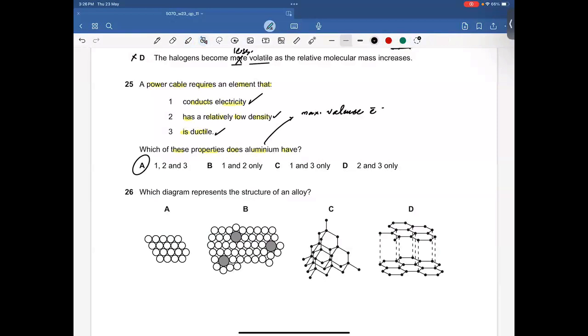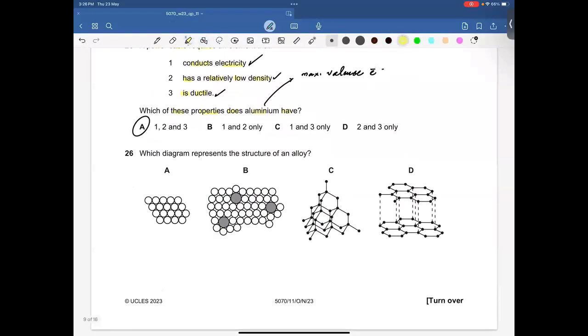All right, next is 26. Which diagram represents the structure of an alloy? An alloy is a mixture of a metal with other metals or non-metals like carbon. So B is going to be the right answer. Graphite has a layer structure, so that's incorrect.